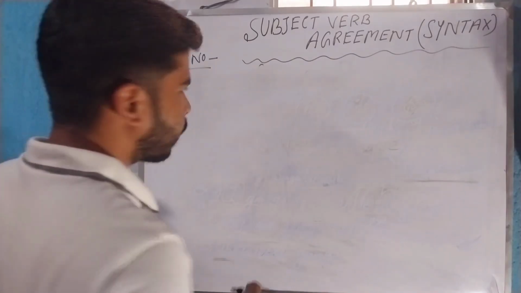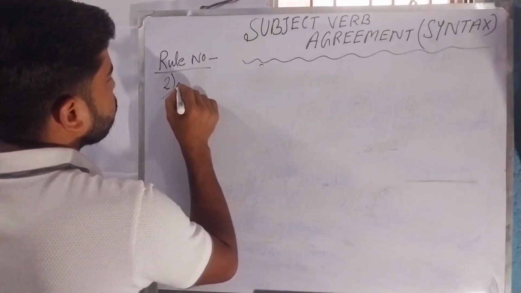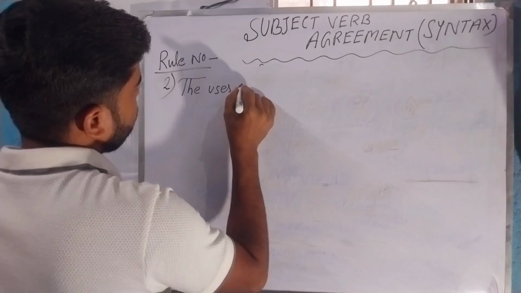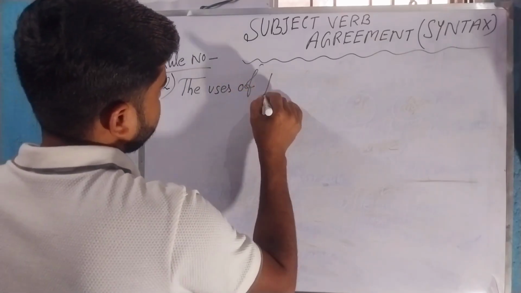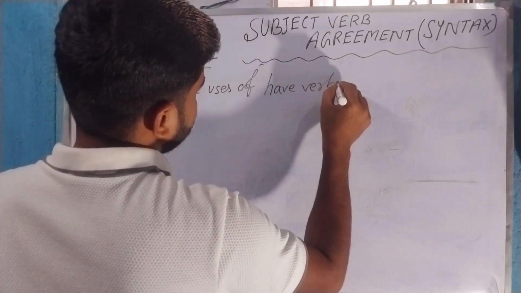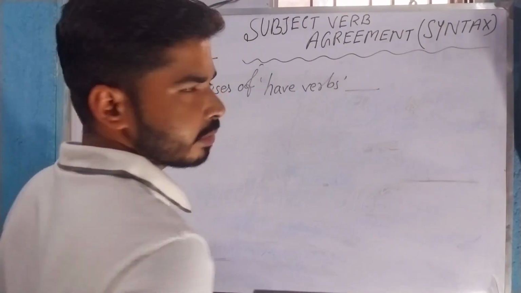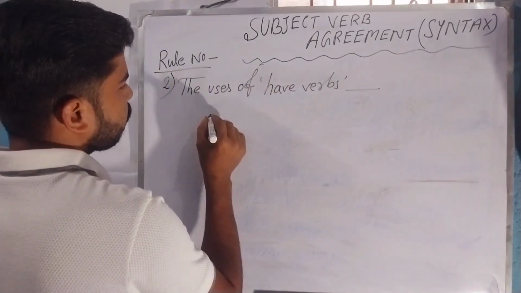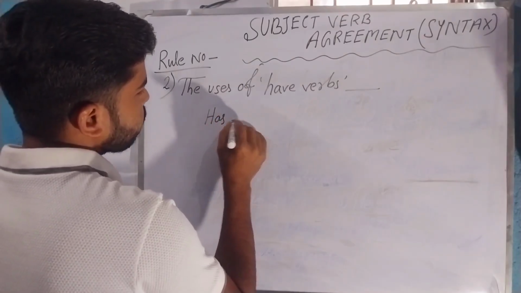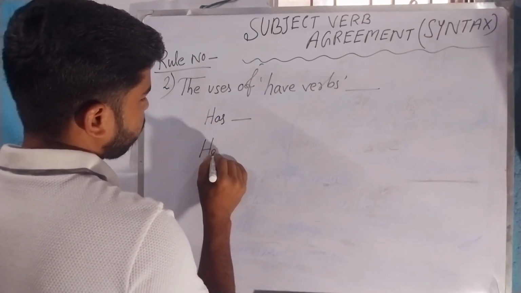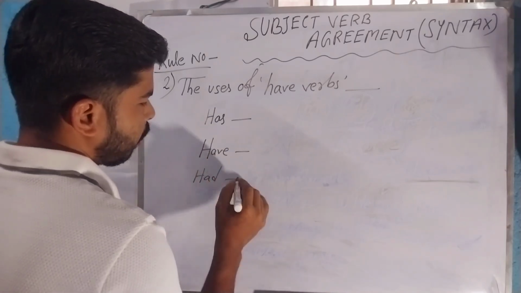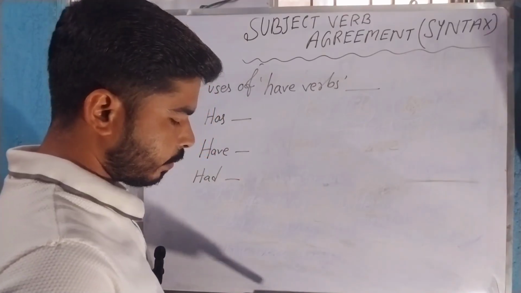Rule number 2. Okay. In the second rule, we can include the uses of have verbs. The uses of have verbs. And we have three have verbs: has, have, and had. Have, has, had.